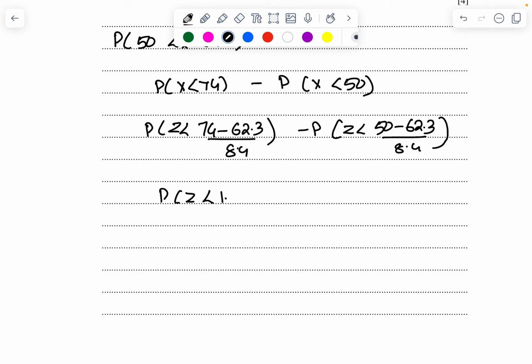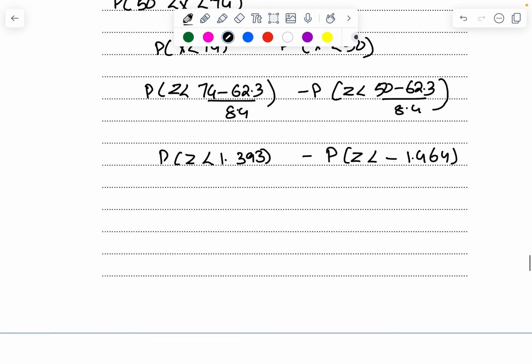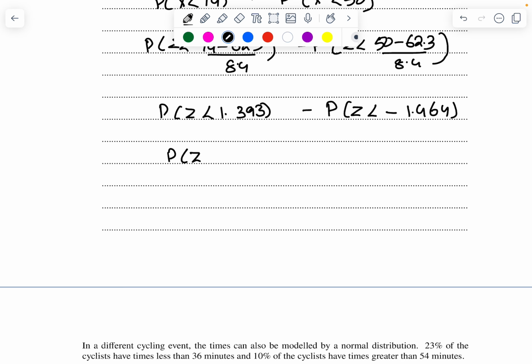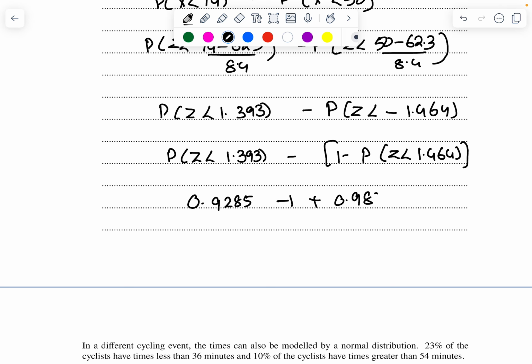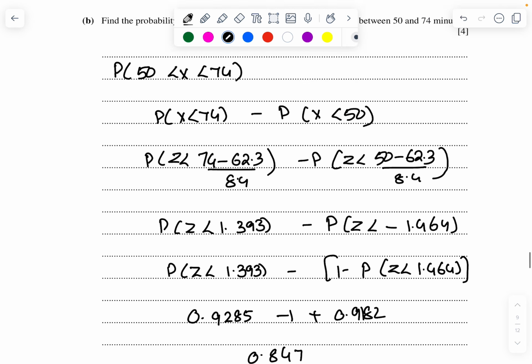Probability of z less than 1.393 minus probability of z less than minus 1.464. That is probability of z less than 1.393 minus 1 minus probability of z less than 1.464. So this is going to be 0.9285 minus 1 plus 0.9182, which is going to be 0.847.